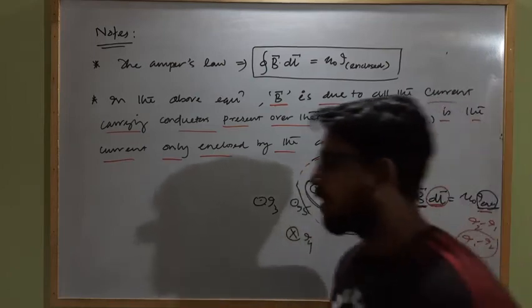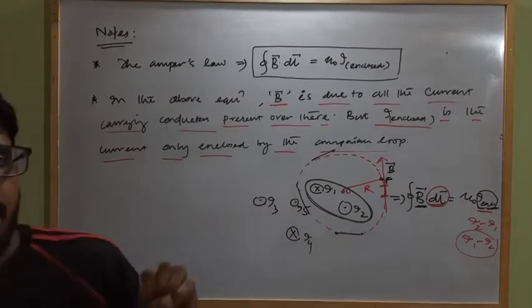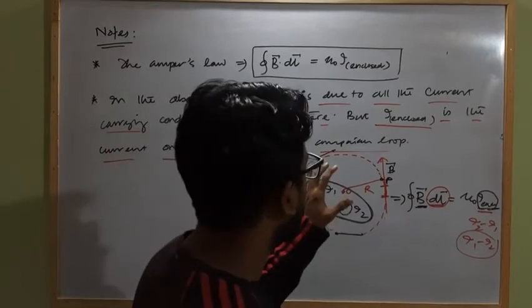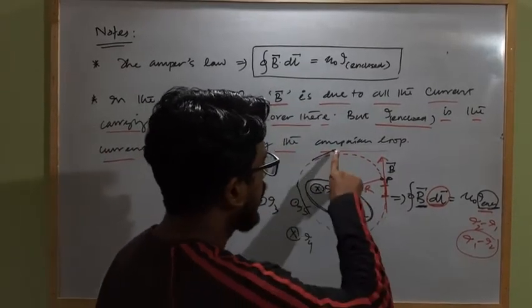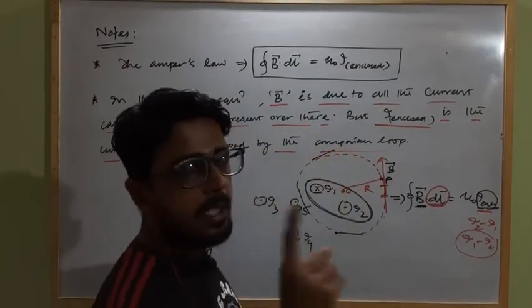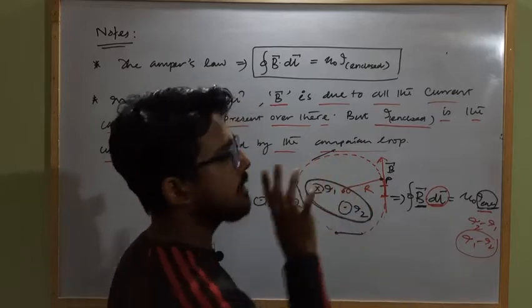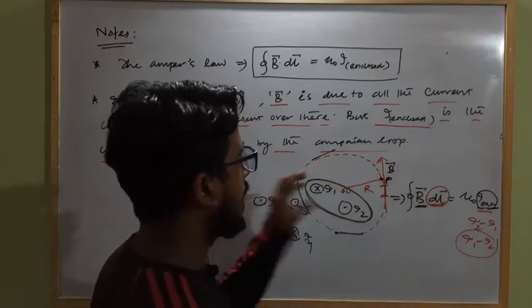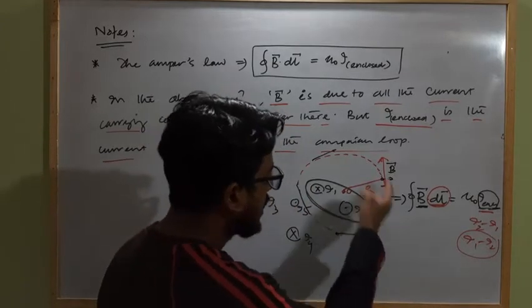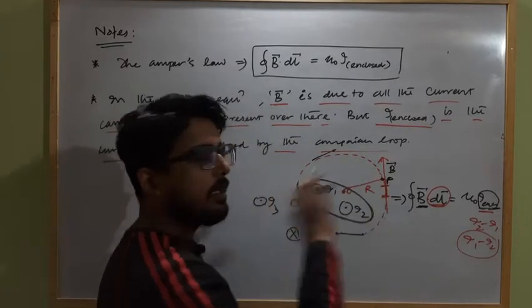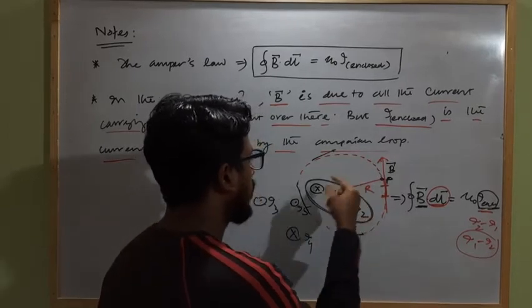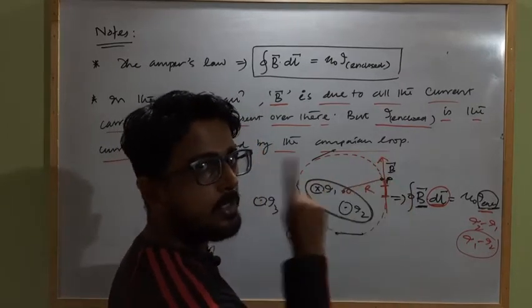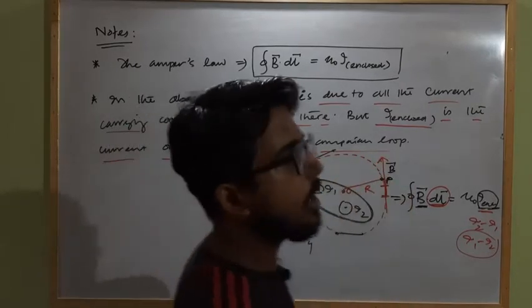Clear? Or in the simple case, forget about the dl vector direction. In general, by default, if we take the direction of dl as clockwise, then the current coming outward will be positive and the current coming inward will be negative.